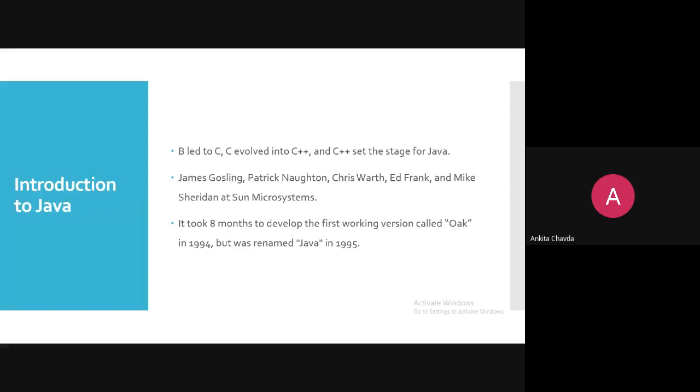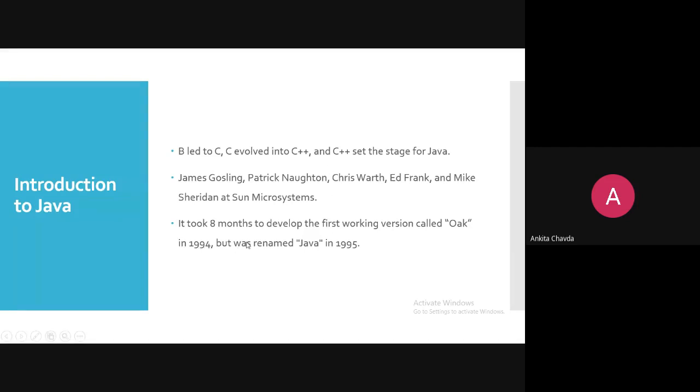Okay, it took around 8 months to develop the very first working version, because they started developing this Java language in the 1990s, right? So after around 4 years, the very first version, which was previously known as Oak, was developed and released in 1994.